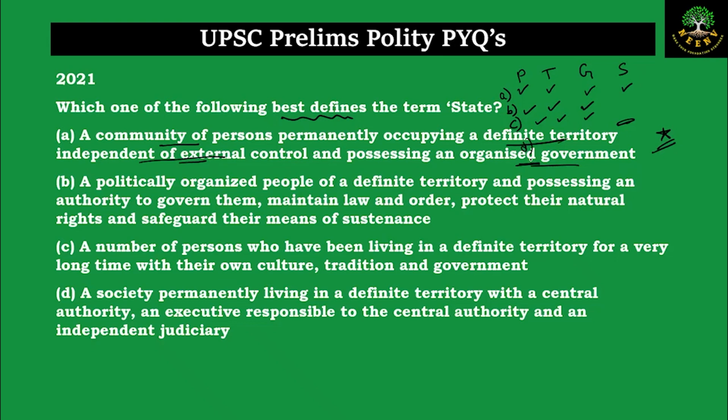So the only definition which properly syncs and covers all four elements of state, the population, territory, government, and sovereignty, is option A, because it says a community of persons, which is the people, permanently occupying a definite territory, the territory, independent of external control, covers the sovereignty, possessing an organized government. So the government part is also checked. All four elements are covered. We have to choose the best definition. That is why we did this whole exercise. So the best definition which syncs with the definition of state is option A.